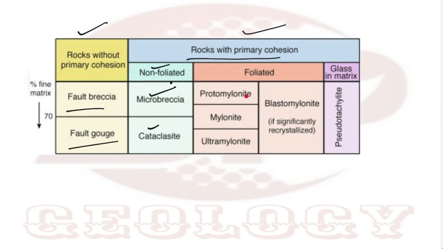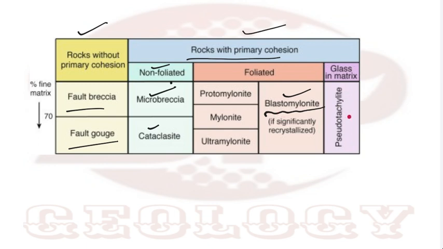There are two types: mylonite and blastomylonite. Mylonite is further divided into three types on the basis of matrix percentage: proto, meso, and ultramylonite. Ultramylonite has more matrix percentage. Blastomylonite is significantly recrystallized during the dynamic metamorphic condition, that's why the prefix blasto is used.